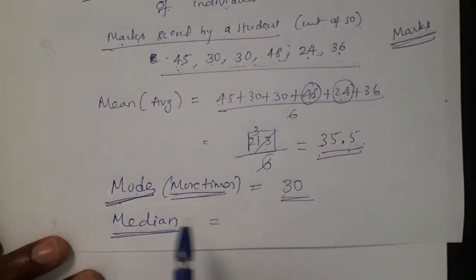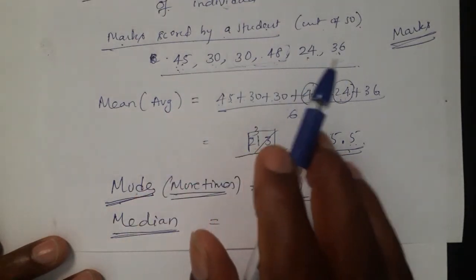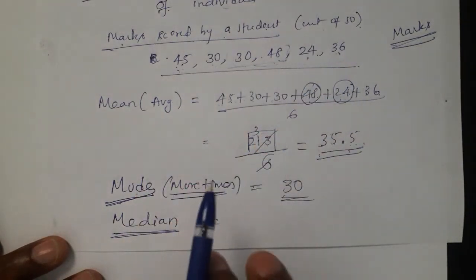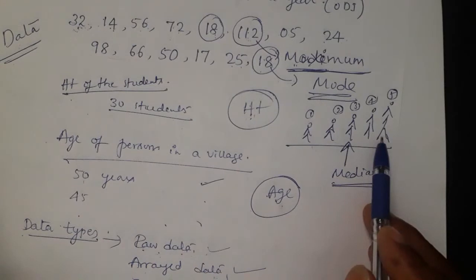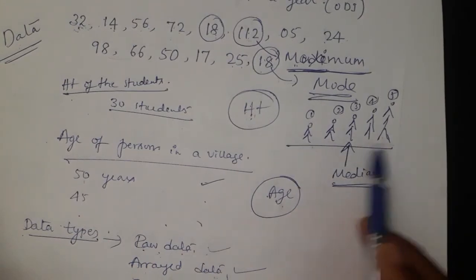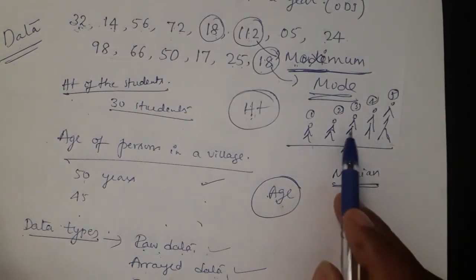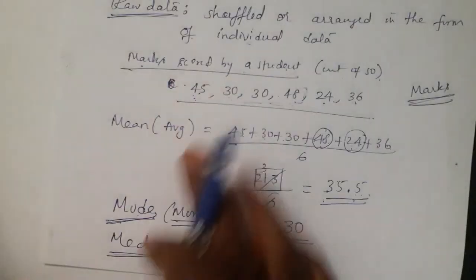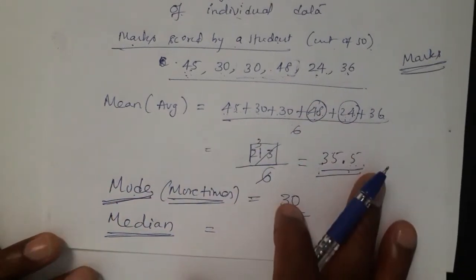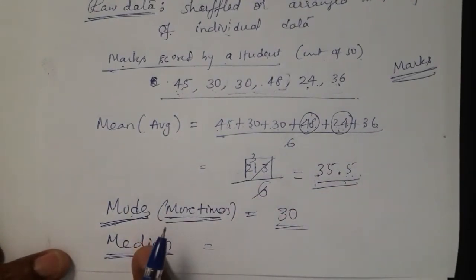To find the middle person or middle placed value, you have to arrange the given numerical data in ascending or descending order. Once you arrange in ascending or descending order, like 5 students made to stand in ascending order, only then do we come to know who is standing in the middle. To find mean and mode, that problem will not be there. But while finding median, remember the given data should be arranged.